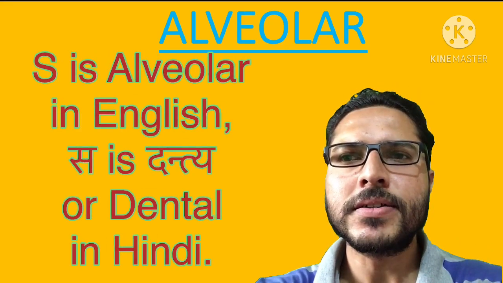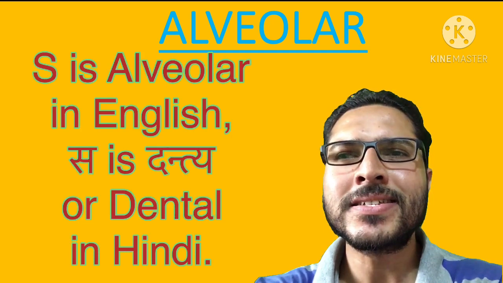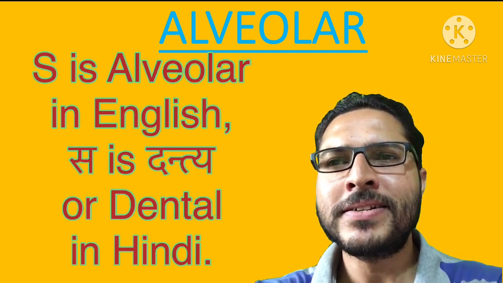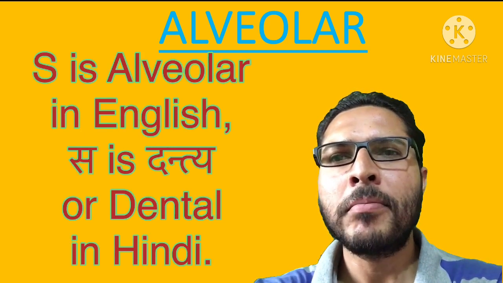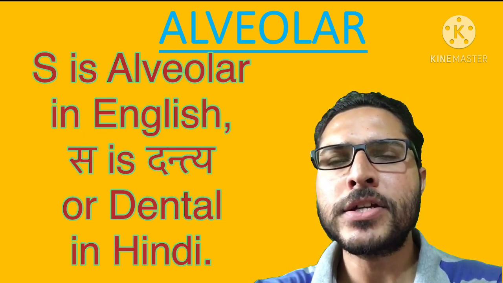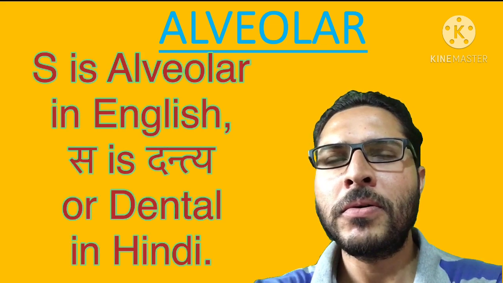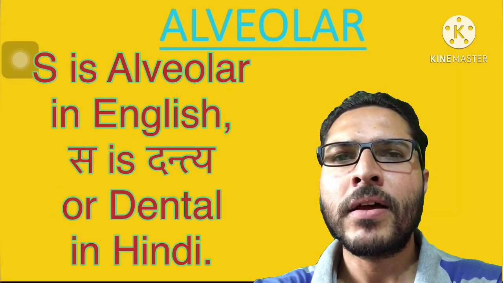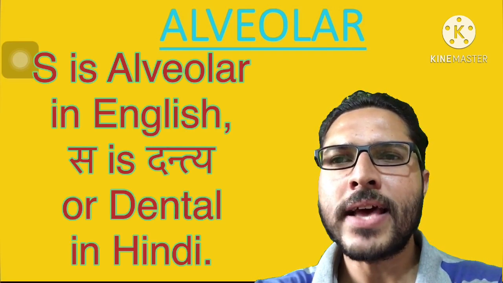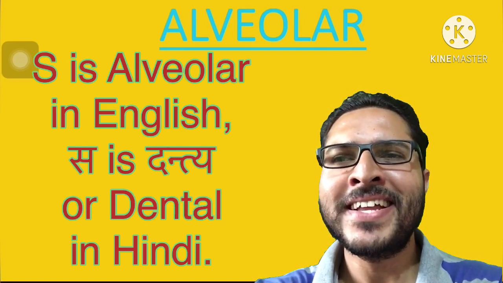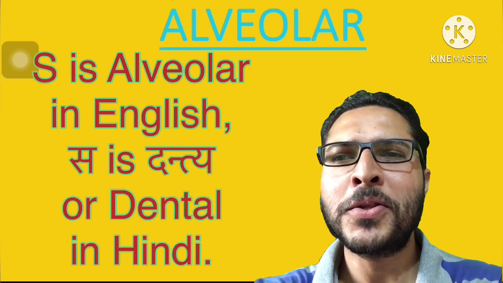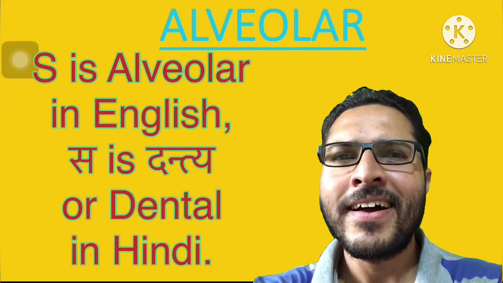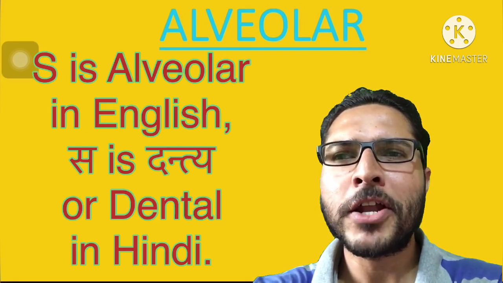S for sun is alveolar. S is alveolar in English, but स से सपेरा, both the स in Hindi and the S in English are the same sound, लेकिन इसको हिंदी में दंत्य माना जाता है, दंत स है, but in English it is alveolar. So there are minor differences, though the sounds are almost similar, still they are included in different groups.